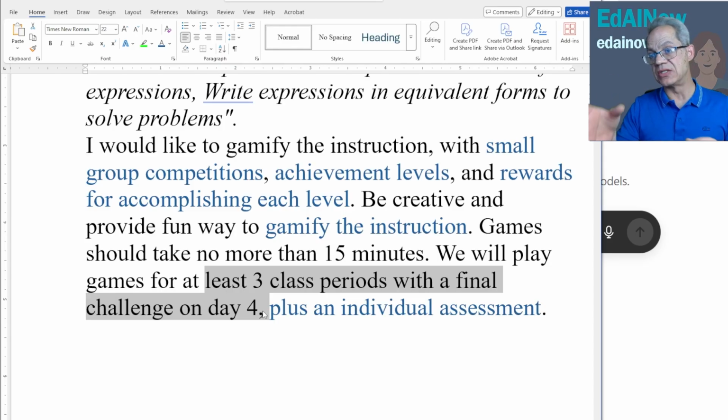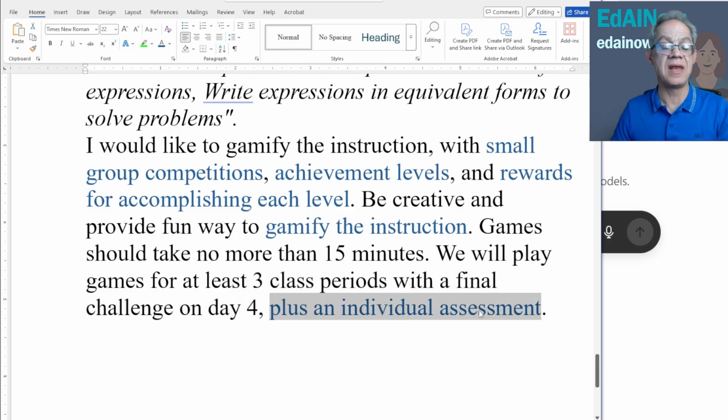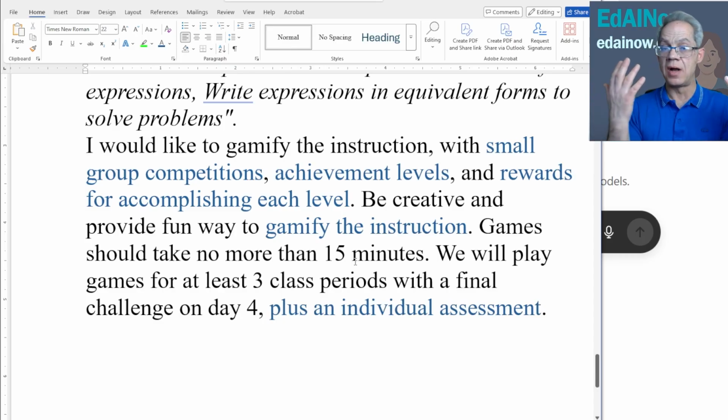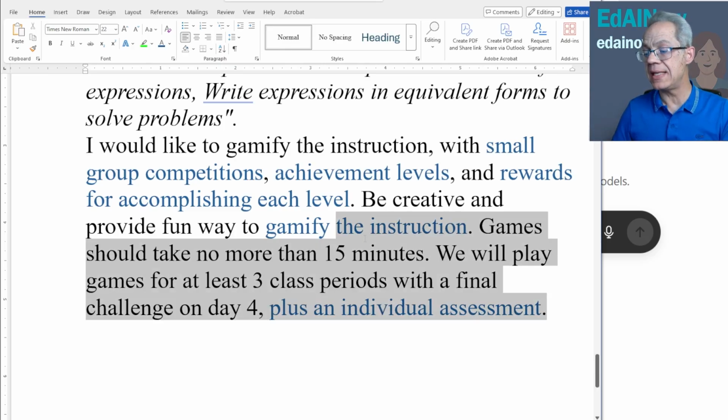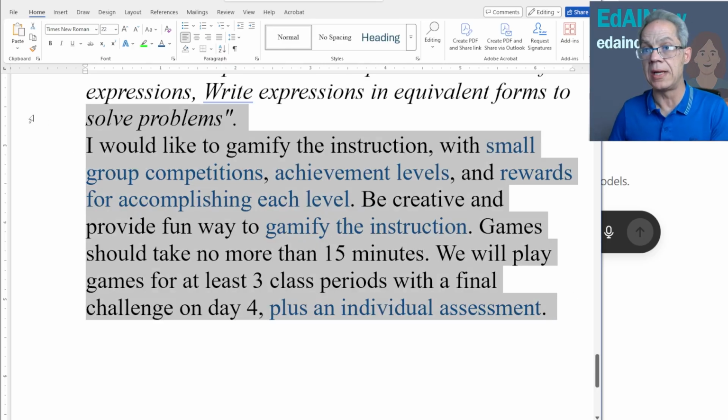And that's what this does right here, plus a final challenge. And then finally, an individual assessment. We often learn together so we can perform alone. So now we've got the chance for students to show off what they have learned through this process. We need an individual assessment. So this is our final approach right here.